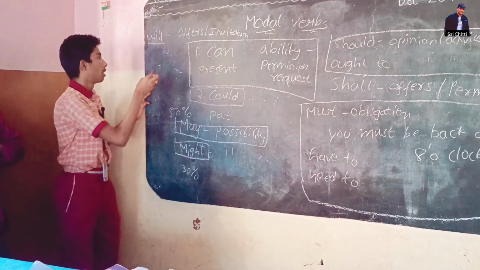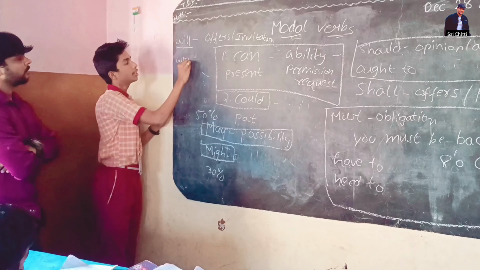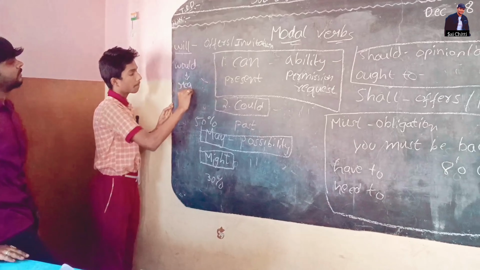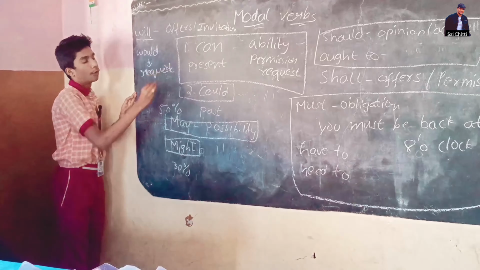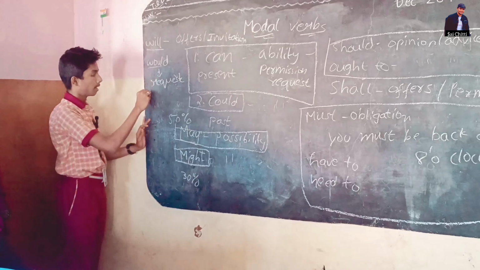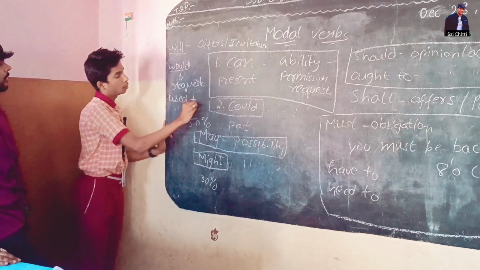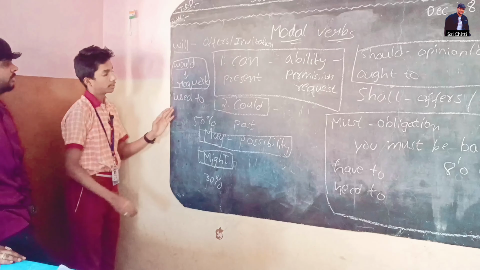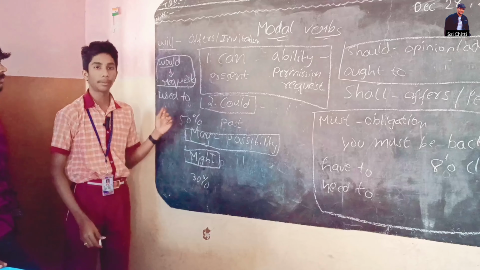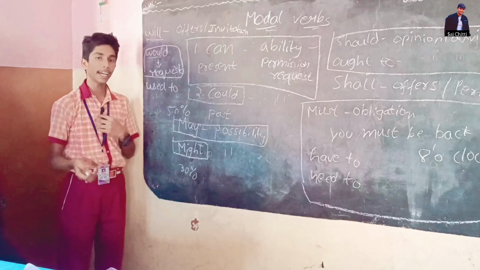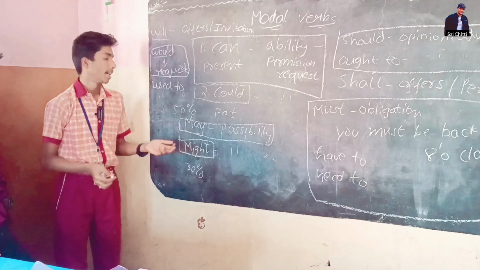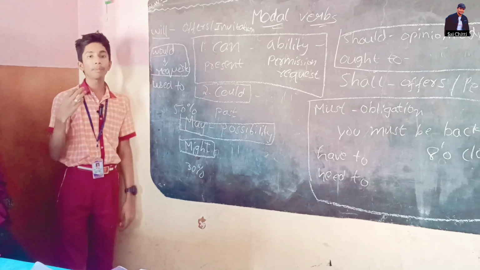Next, would. The use of would is, would you help me? Next, used to. The use of used to is repeated actions in the past. For example, when I was younger, I used to play cricket. It is telling about the past.